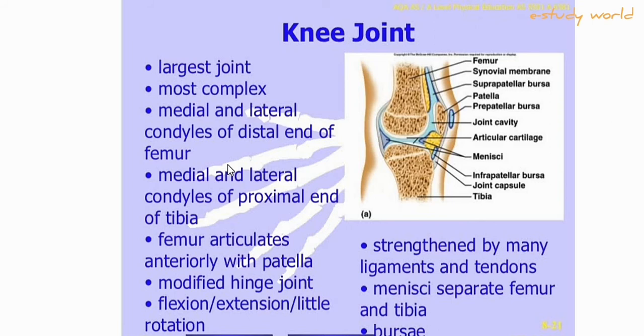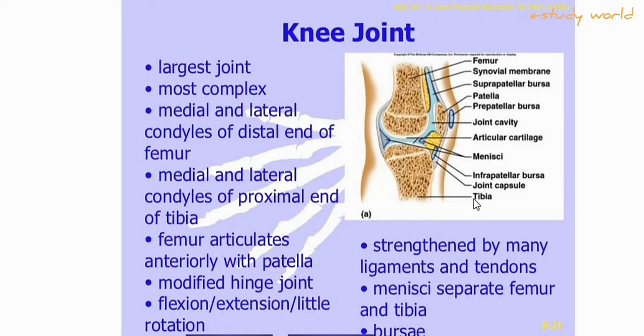This is a large, complex joint. The medial and lateral condyles are at the distal end of the femur. This is the medial condyle. This is the lateral condyle. It allows flexion and extension and a little rotation, but flexion and extension is the main property of this joint.